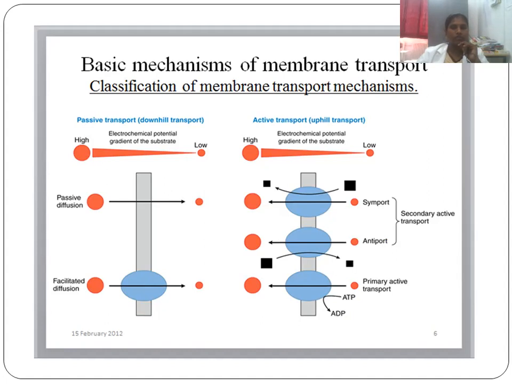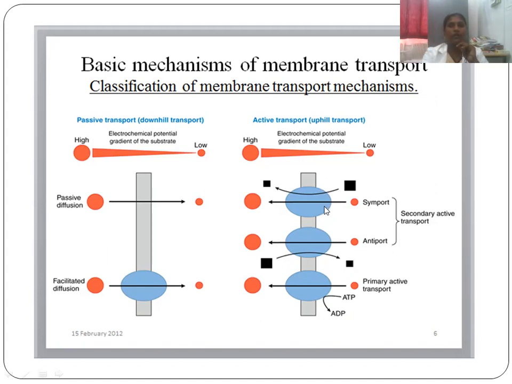In that transport we have symport and we have antiport. It's called secondary active transport. Symport is the same direction transport. In the case of antiport, there is a different direction. Say, for example, if a drug is transported to one side, the transporter will be directed from the opposite side.